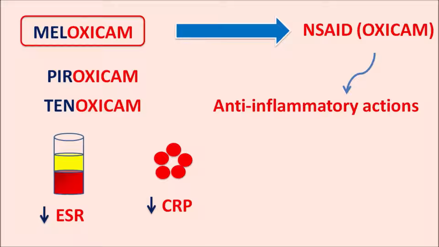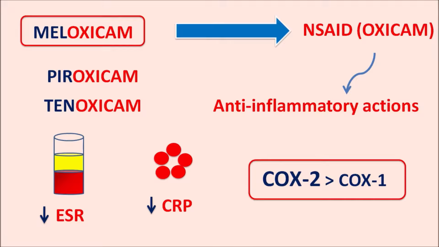Second important thing is that among the NSAIDs which non-selectively inhibit the COX enzymes, this drug is somewhat selective in the inhibition. This drug shows more selectivity towards the COX-2 enzyme compared with the COX-1 enzyme.